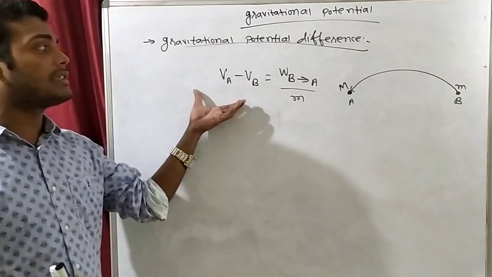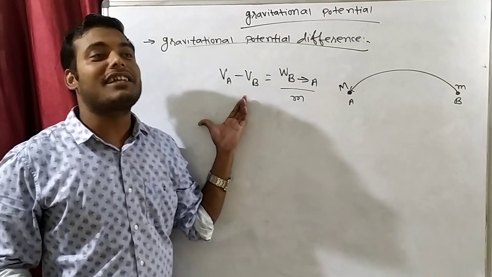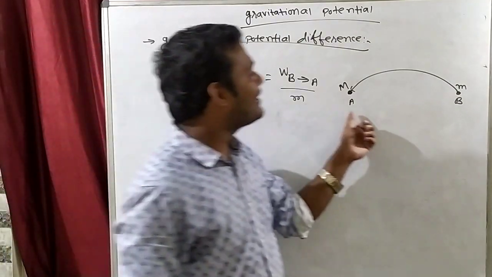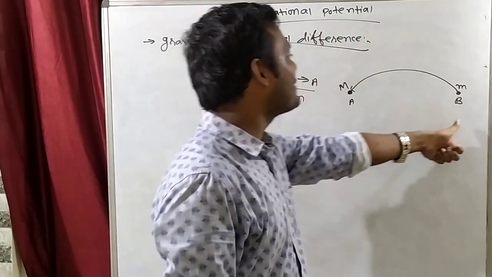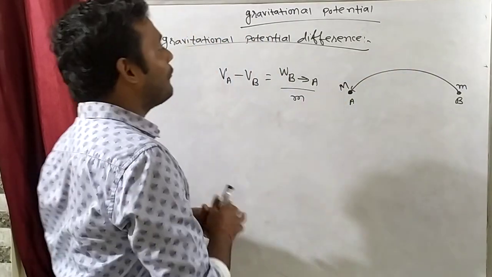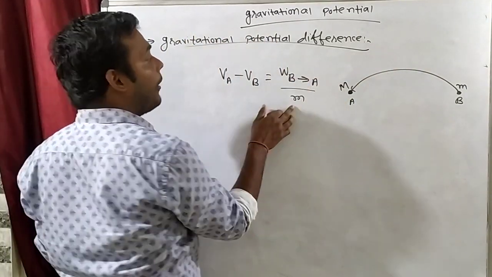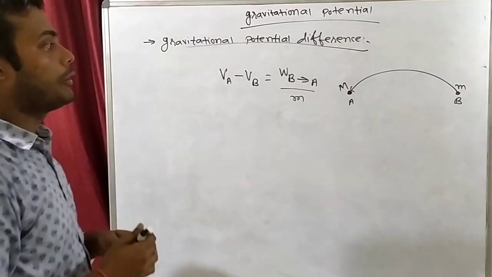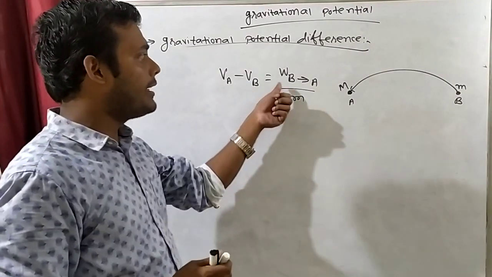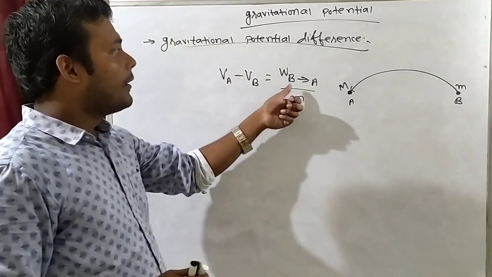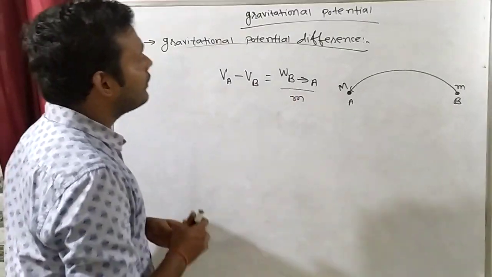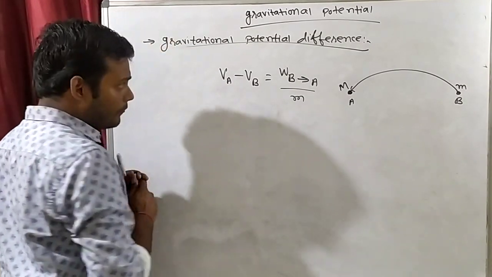How will we define gravitational potential difference? Gravitational potential difference is defined as the work done in bringing a unit mass, that means test mass, from B to A. So VA minus VB is equal to WBA divided by the test mass. Is it clear?